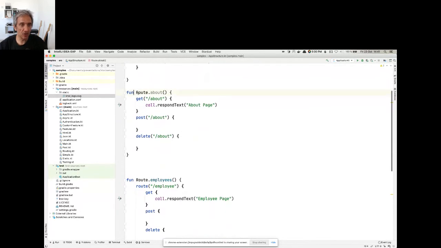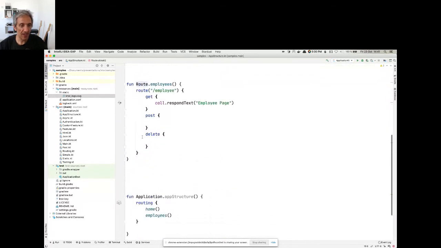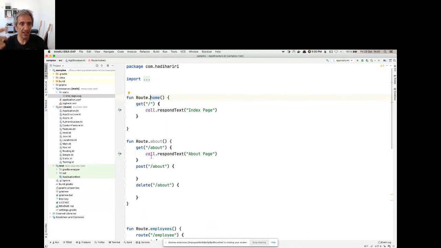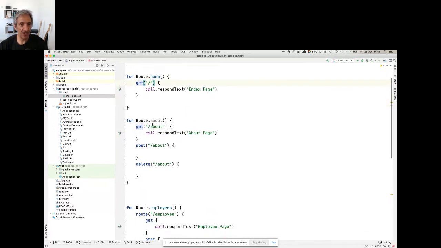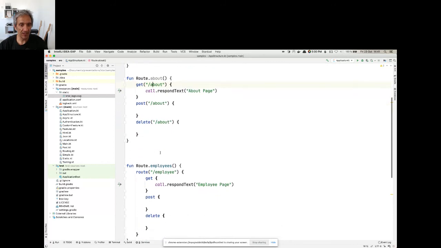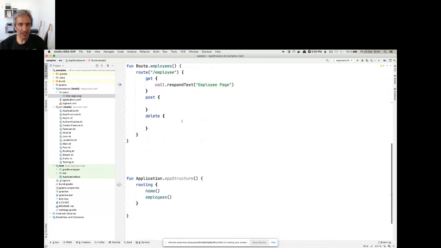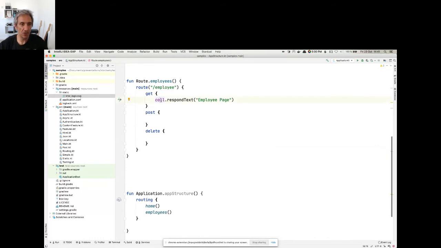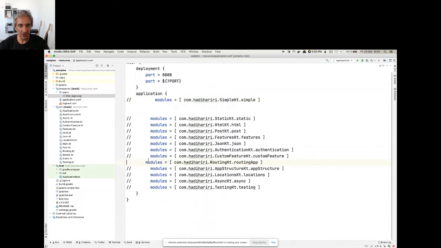But it's quite common to use extensions to the root function. And then the way I use this is essentially now just define my routing and then the different functions. So home, employees, etc. If I click on home, you can see that I have my get calls. If I click on about, I have my about, etc. Okay, so that's one way that you can group your routes, and it's probably the best way when it comes to scaling your application to have things nicely organized. A combination of files, packages, etc.